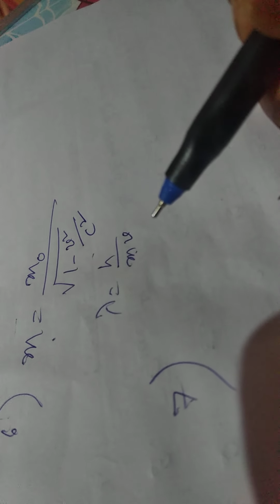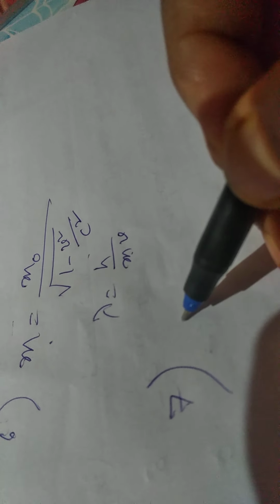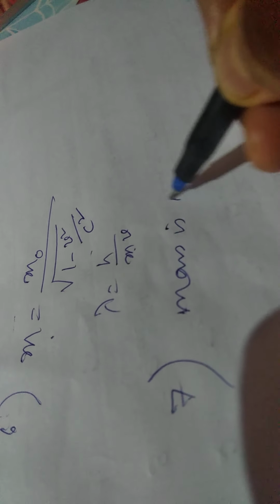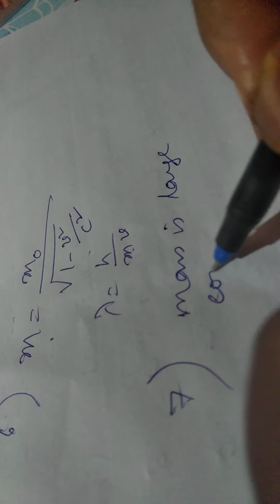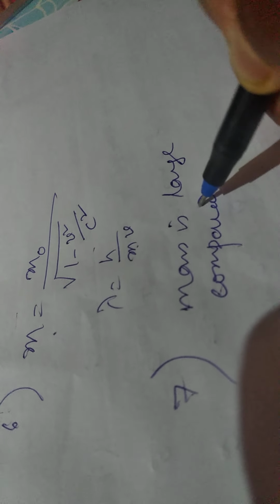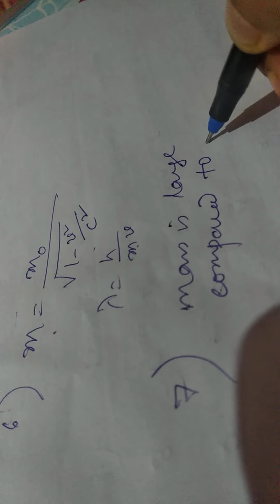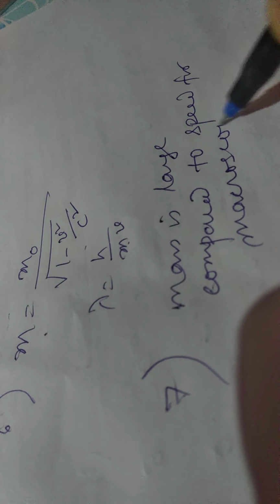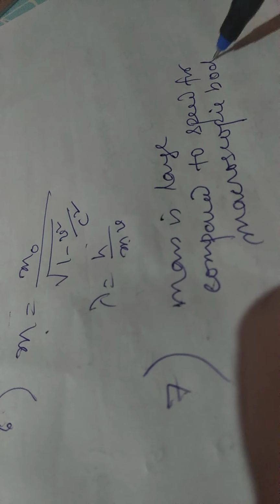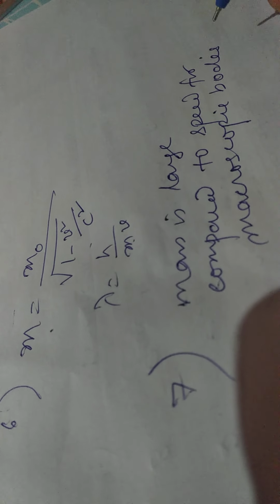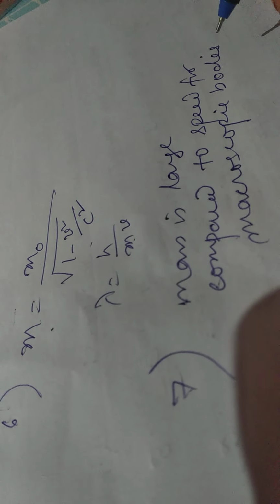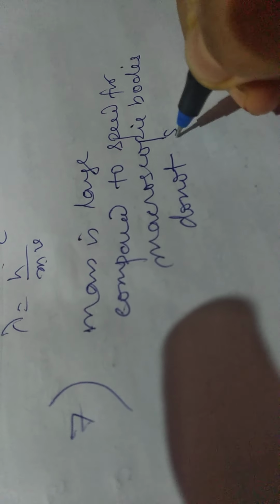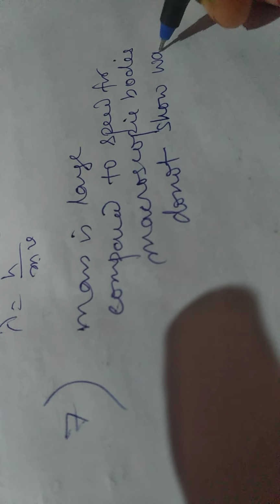Why? Because the mass of the body is large compared to speed for macroscopic bodies. Because of that, they do not show wave-like properties, wave properties.